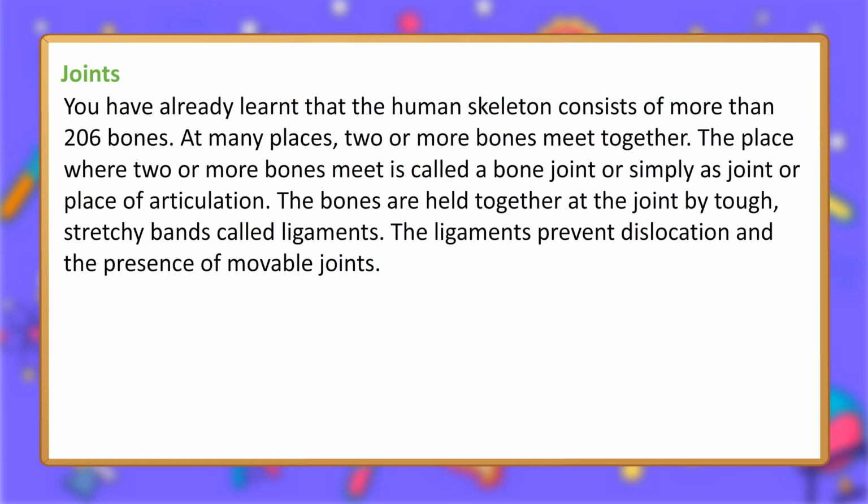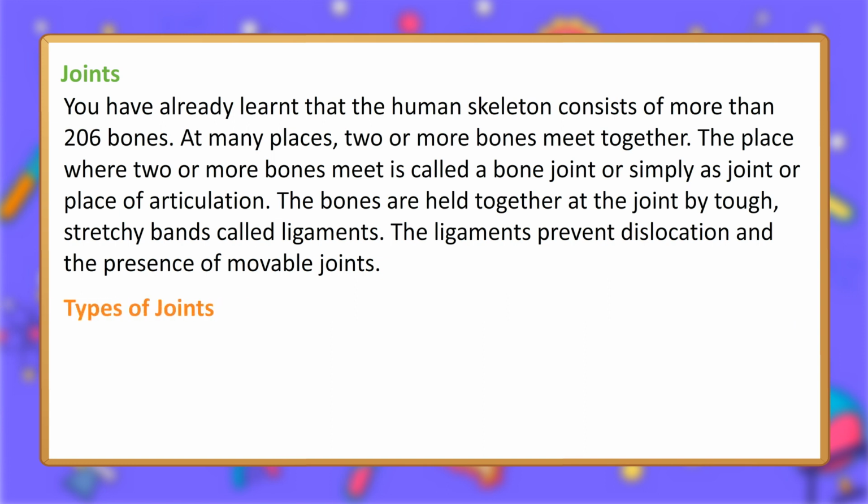Joints. You have already learnt that the human skeleton consists of more than 206 bones. At many places, 2 or more bones meet together. The place where 2 or more bones meet is called a bone joint, or simply a joint, or place of articulation. The bones are held together at the joint by tough, stretchy bands called ligaments. The ligaments prevent dislocation and permit movable joints.